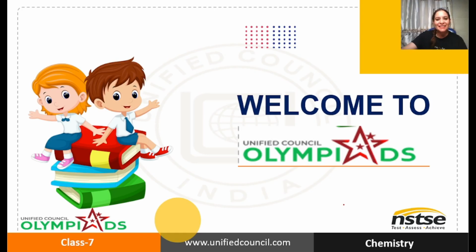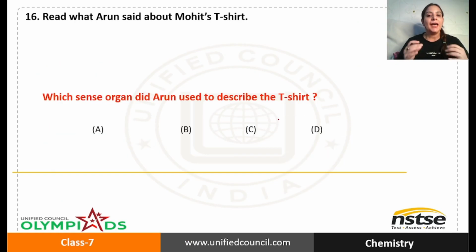Come on, let's start. Now we have the question, and the question says, read what Arun said about Mohit's t-shirt. So that means, students, we have two friends, Arun and Mohit, and Arun is saying something about Mohit's t-shirt.